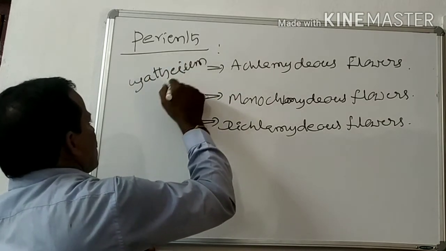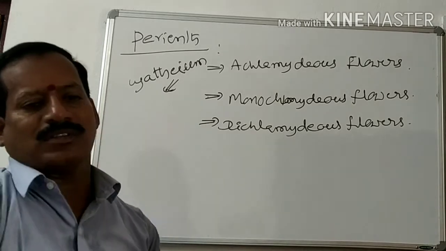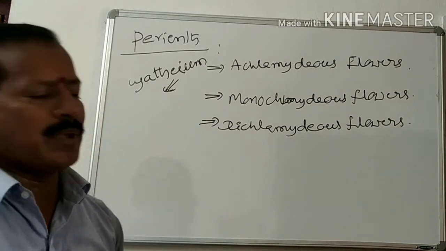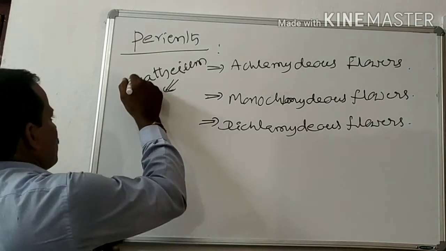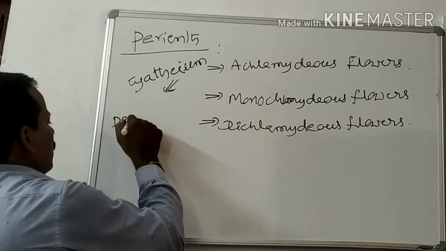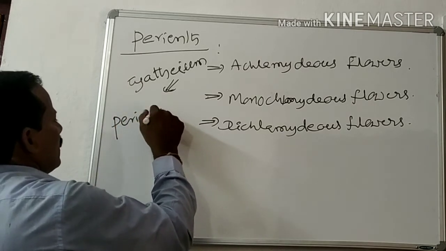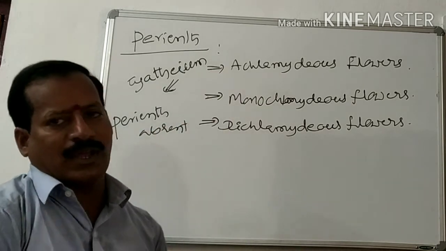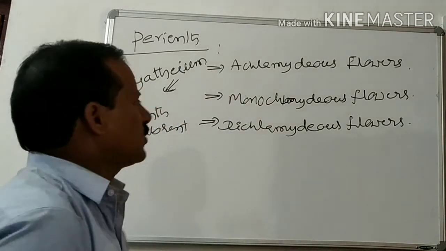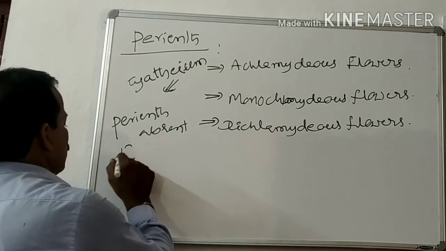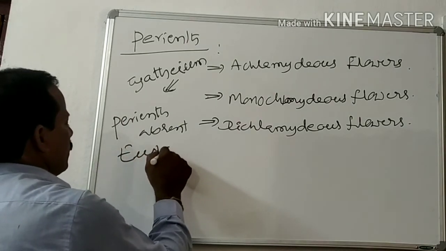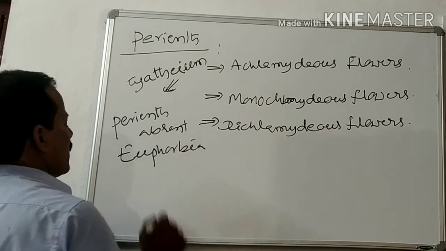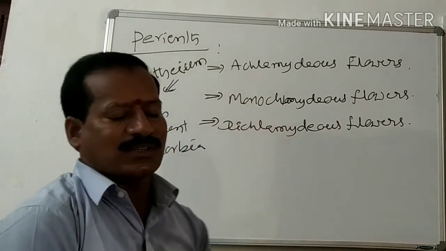In the case of cyathium inflorescence, male and female flowers are there. They don't have any perianth. Perianth is absent in Achlamydeous flowers. Example is Euphorbia. In the case of Euphorbia, cyathium inflorescence is there.